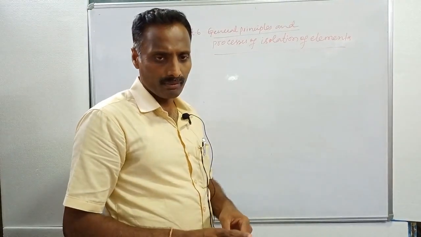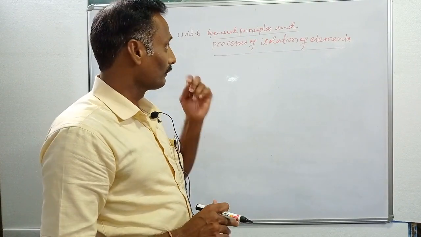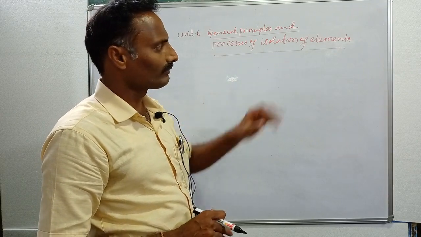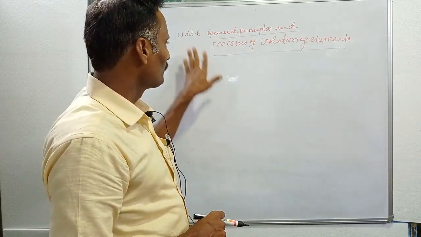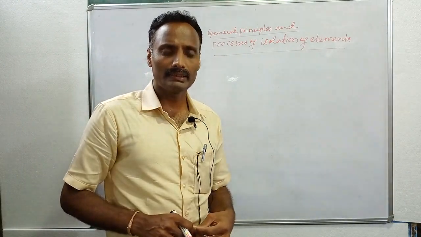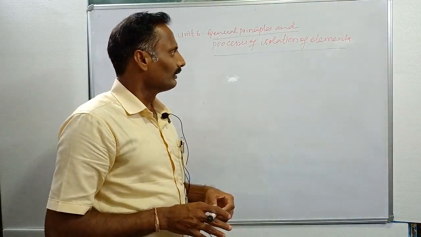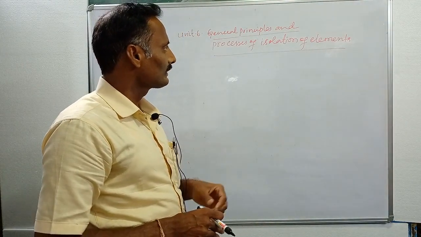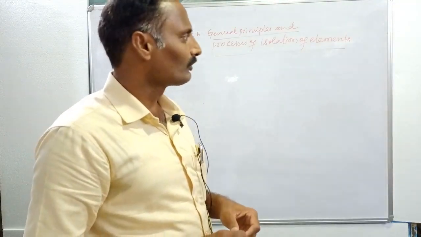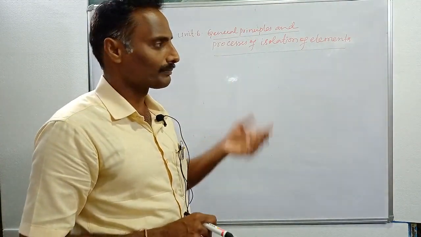Good morning, students. Today we are going to discuss general principles and processes of isolation of elements. This is Unit 6, and in this topic we mainly study the extraction of metals from their minerals and ores. Before going to extraction of metals, that is isolation of elements, we must know some terms which are used in metallurgical processes.